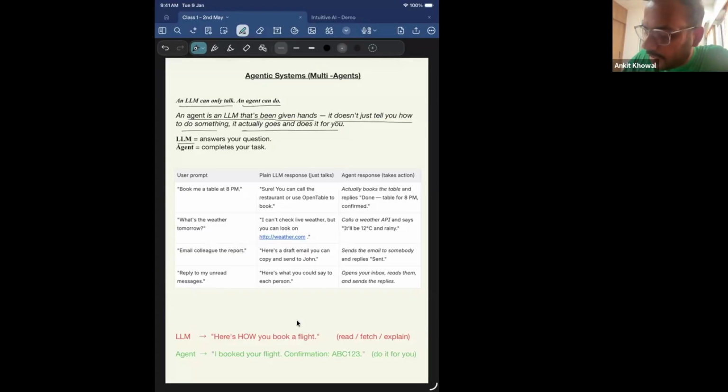So what is an LLM? It answers your question. What is an agent? It completes your task, right? Let's look at some examples which we already saw in the previous class, which clear the distinction between what an LLM is and what an agent is.